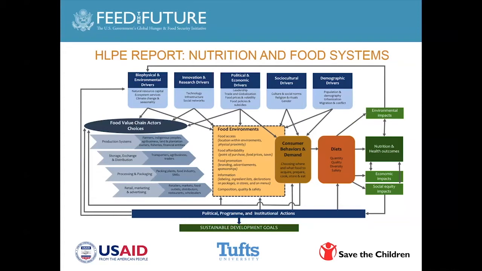So really looking at the food system from the point of view of process indicators, which when combined lead to or can lead to a significant impact on diets and ultimately possibly nutrition and health outcomes. And with that, I'd like to hand over to my colleague Shivani Ghosh to talk about other aspects of evidence. Thank you.